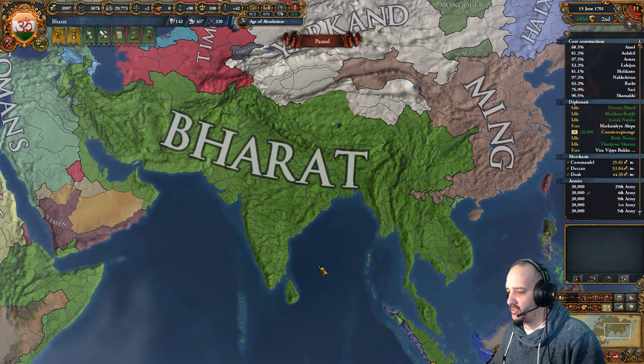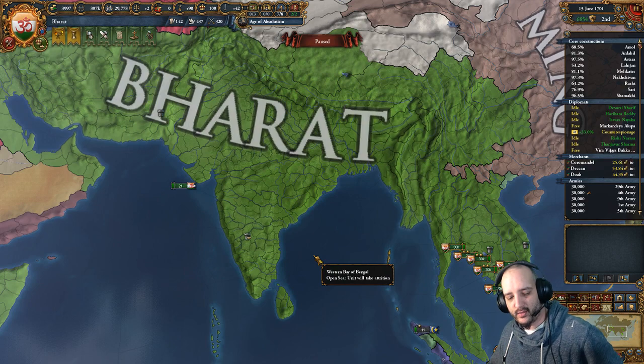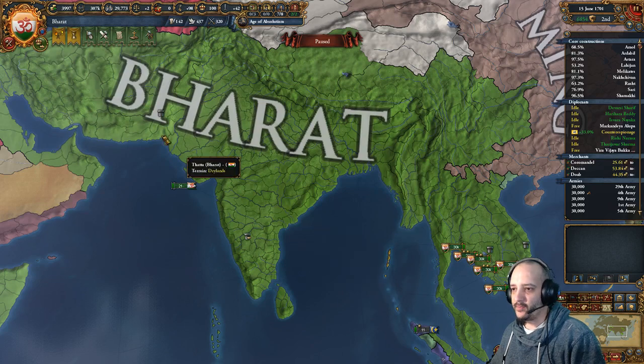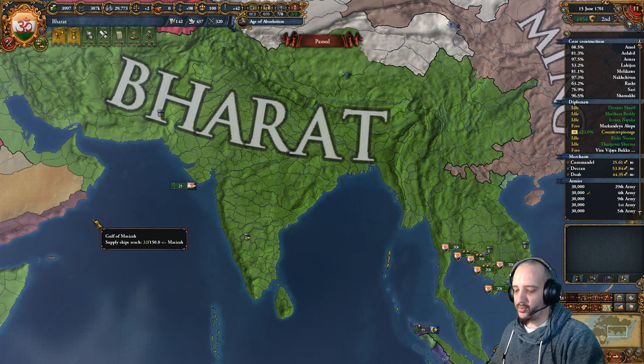Before I get into the details of how we stacked it, the explanation of why I went for that: I did it in the past a while ago. It was meh, but then they changed how subjects work for force limit contribution a few patches ago. I think it was in Dharma. It used to be that vassals would give you +1 force limit no matter what their size were, and if they were a marsh, they would give you 2, right? But now it's based on development, and marshes basically double the value.